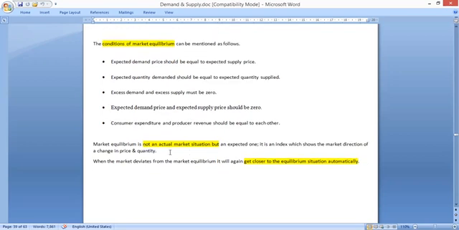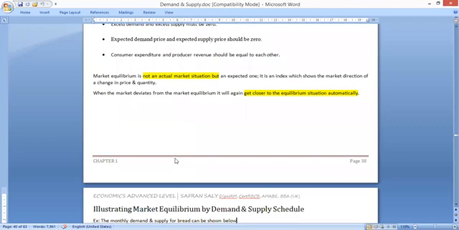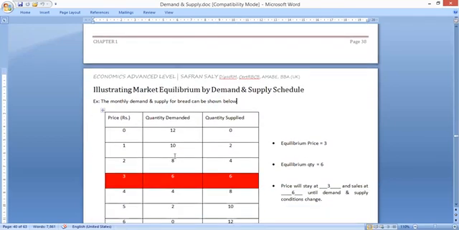A market equilibrium situation is basically not an actual market situation, but an expected one, right? So that is what we are imagining and assuming and going to study. So let's see how the market equilibrium can be shown by a demand and supply schedule.